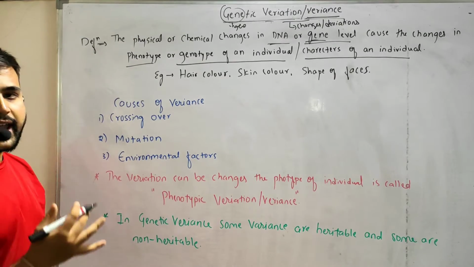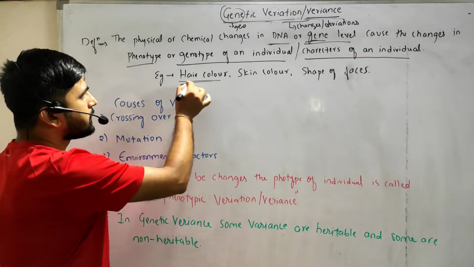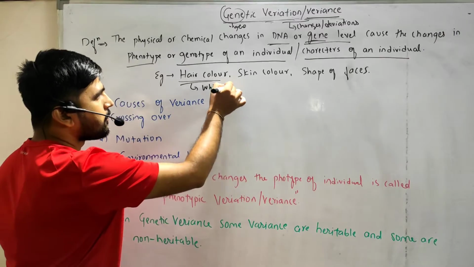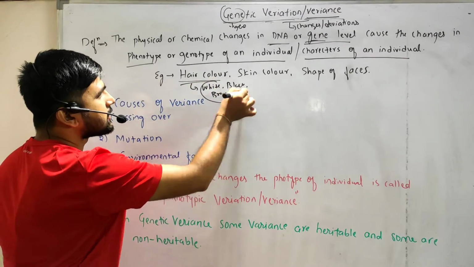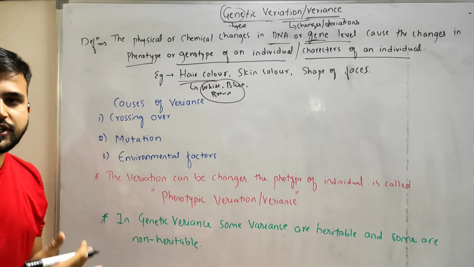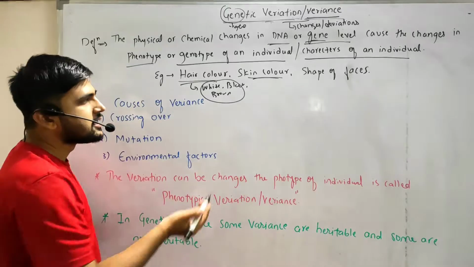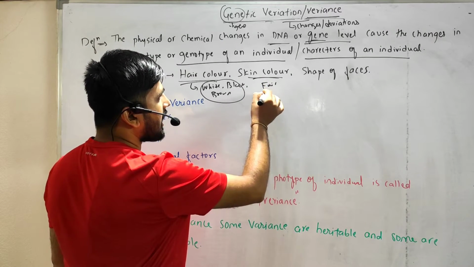A good example here is hair color. Some individuals have white hair, some have black, some have brown. These are variations in hair color. The second one is skin color. Some people are fair and some are dark.